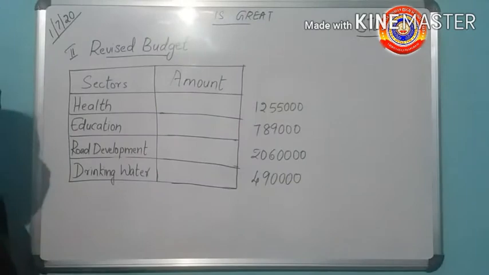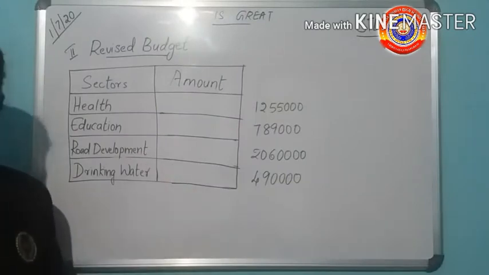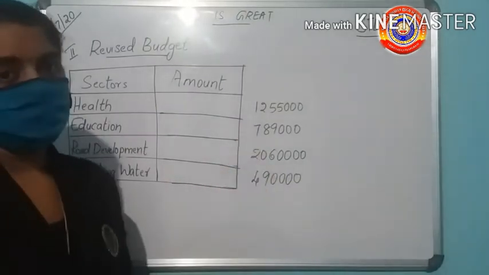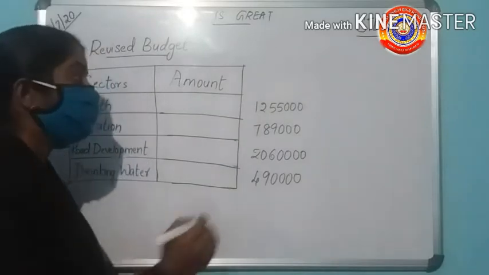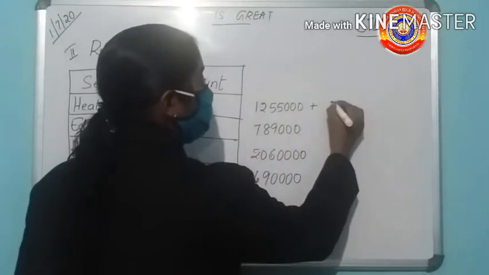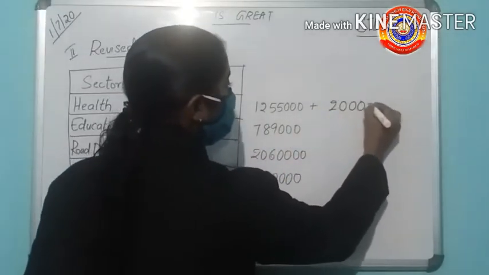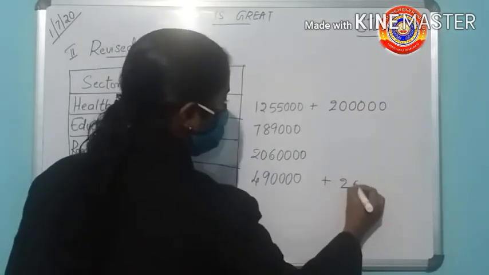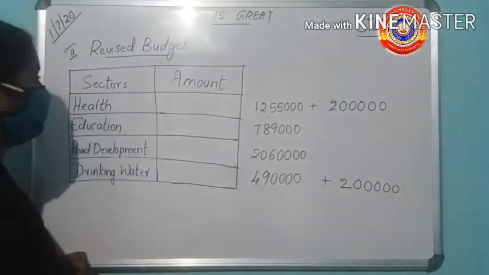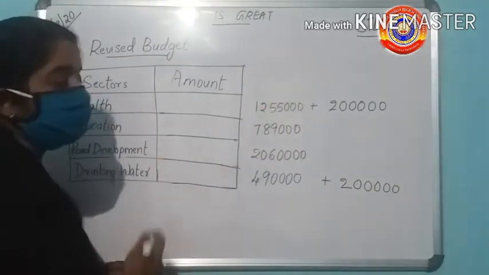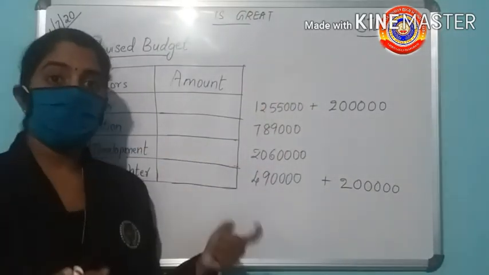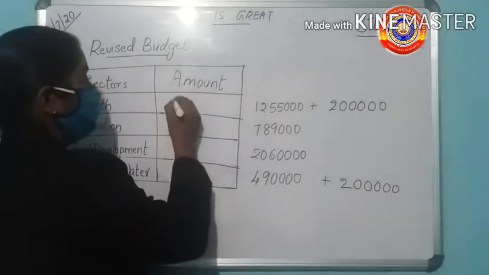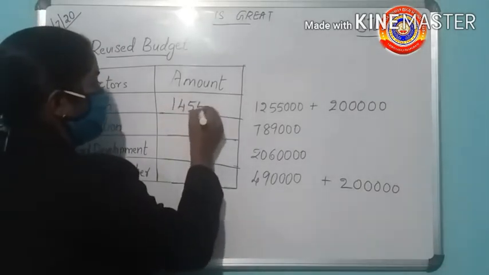Then, in the second revised budget, I am dividing 4 lakh into 2. Then, add 2 lakh each to the two sectors, health and drinking water. There is no change in the other two sectors. Then, what will you get on adding 2 lakh to 12,55,000? It is 14,55,000.